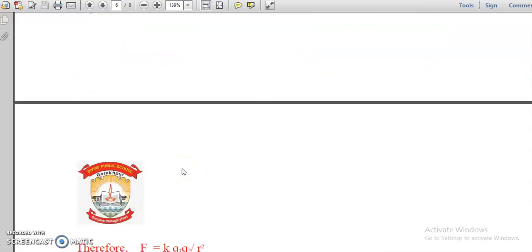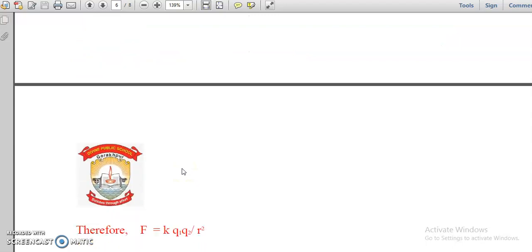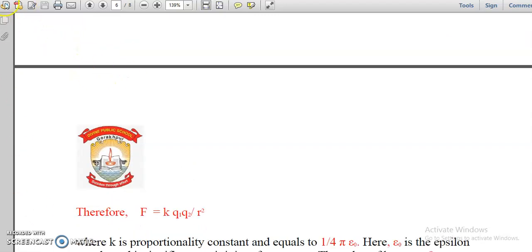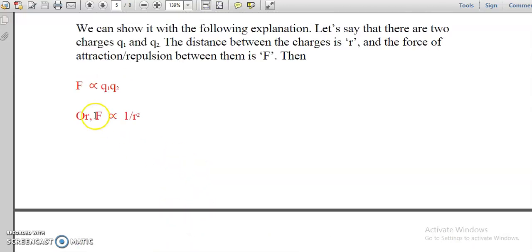If we combine these two equations, we obtain that the force is equal to K Q1 Q2 by R square. F is directly proportional to Q1 Q2 and F is inversely proportional to R square.